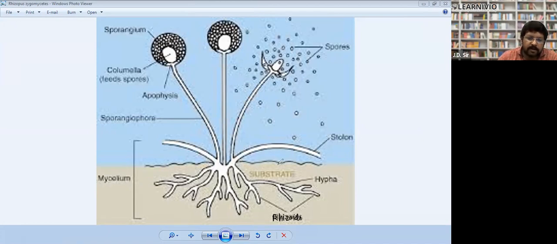These are the hyphae, and these are the sporangium. These are the sporangiospores, which spread, and these are the mycelium. So this is the structure of your bread mold, Rhizopus. Clear?